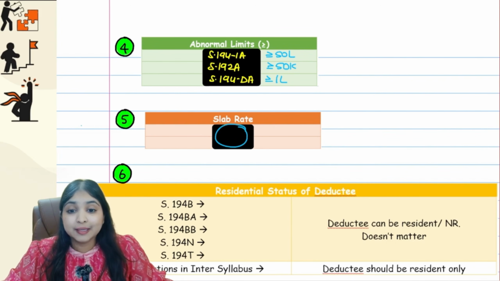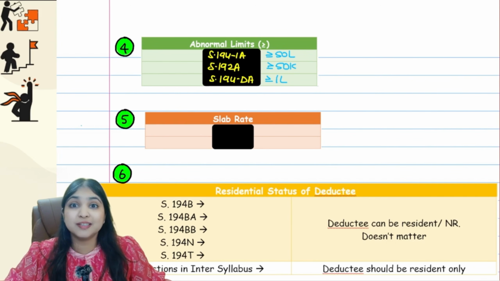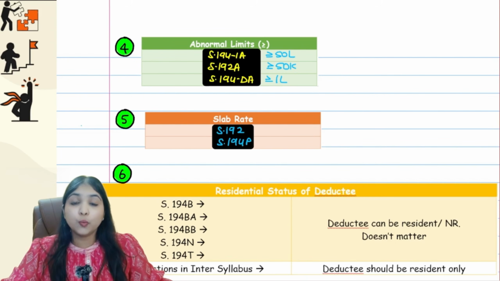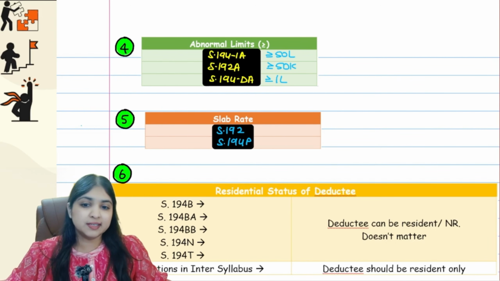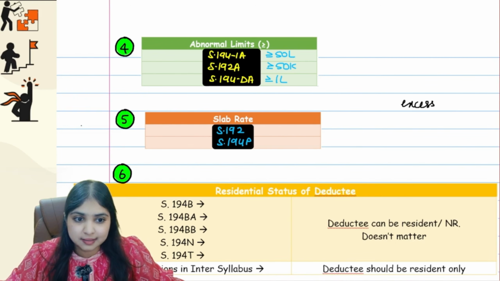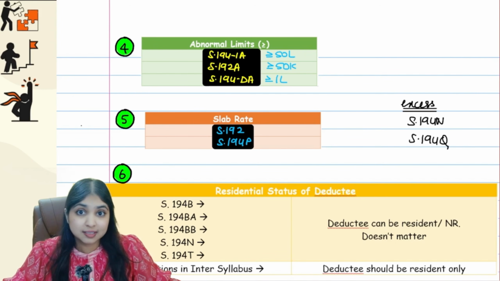Okay, then tell me, there are two sections we learnt in our entire syllabus where we deduct tax on the basis of slab rate. Slab rate, only two sections you have. One is section 192, your TDS on salary, and the other is section 194P, which was your TDS on pension, specified senior citizen, that section. Then tell me which sections we saw excess, that we will deduct tax on excess. Two sections we had, guys. 194N, your cash withdrawal, and 194Q, purchase of goods, that section.